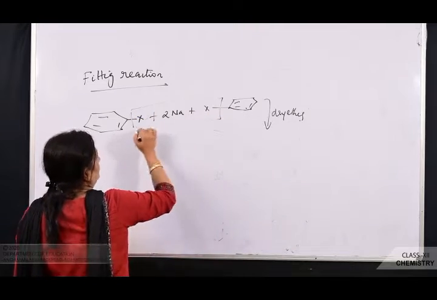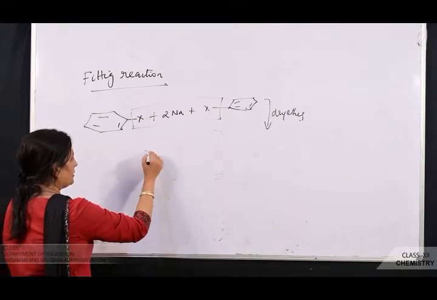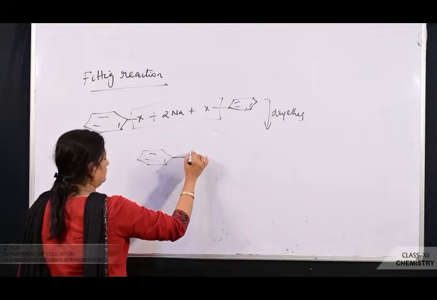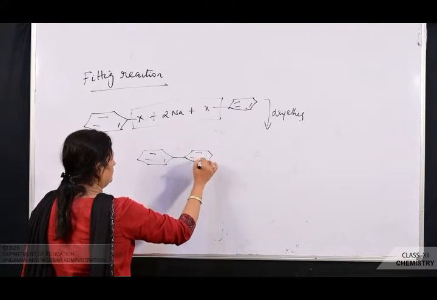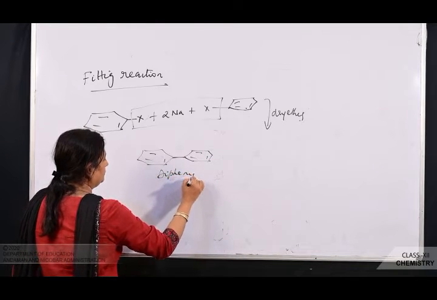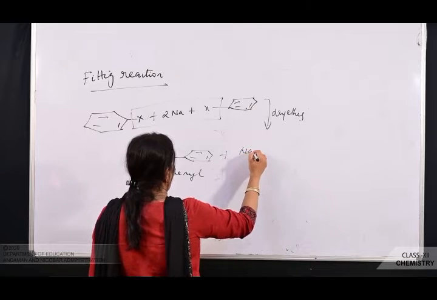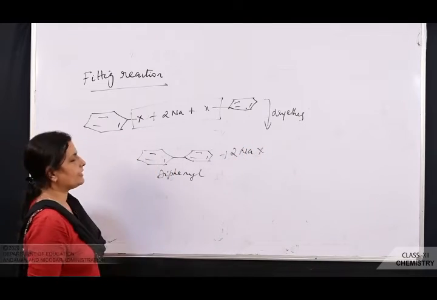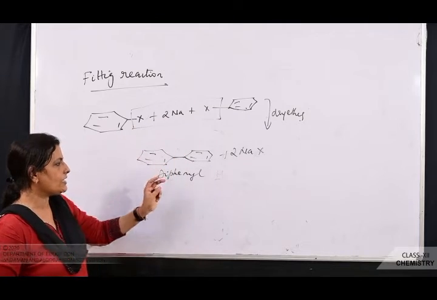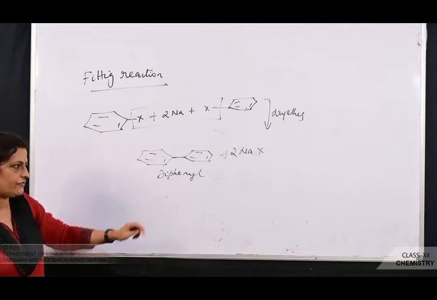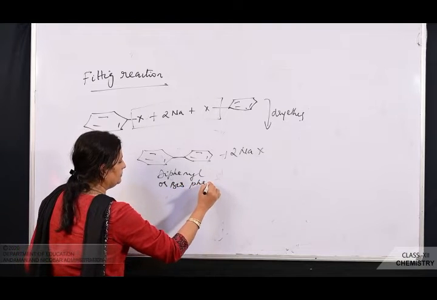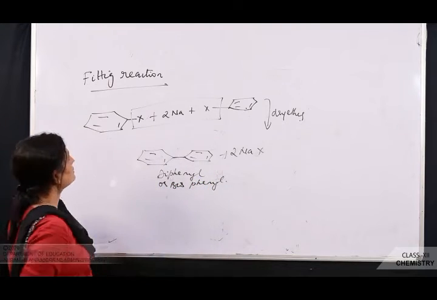Sodium halide, and you get diphenyl plus NaX. So what is the Fittig reaction? Haloarenes react with metallic sodium in presence of dry ether to give you what? Diphenyl or biphenyl. So this is known as Fittig reaction.